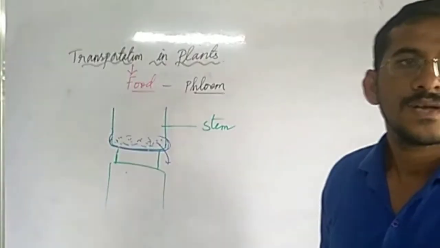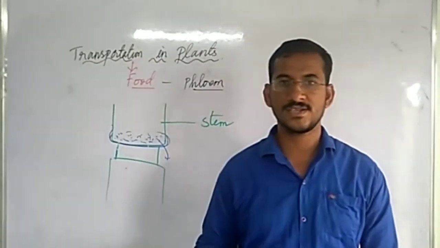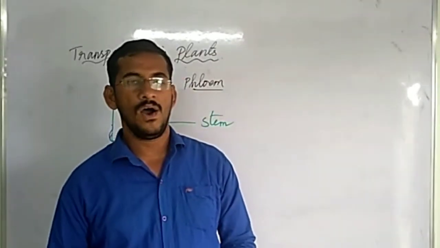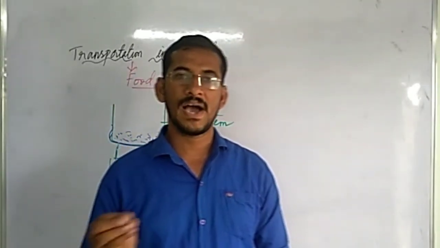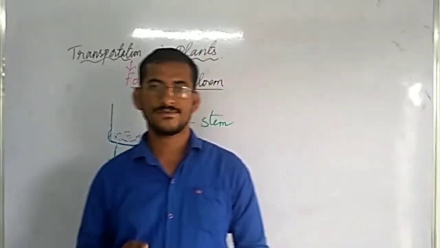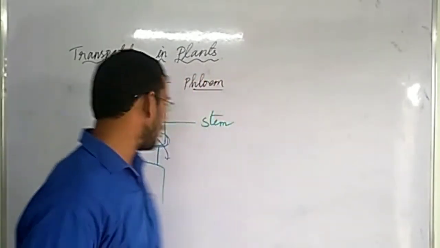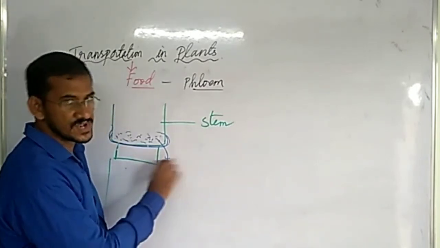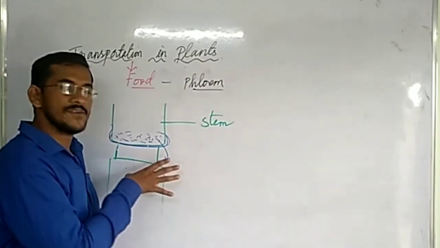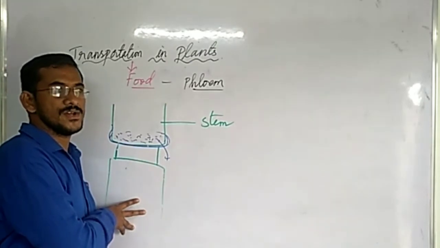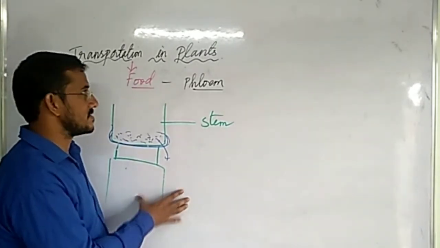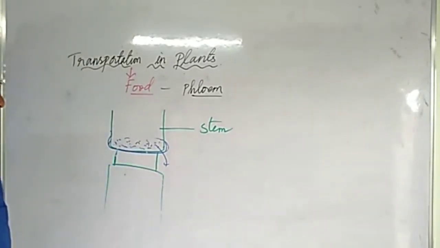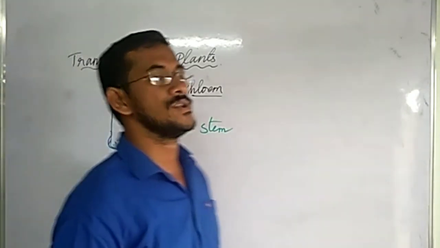Understood? So you might have seen plants in the garden or else in the fields, some mice, rabbits, wolves, they go and they damage the phloem. Okay, when they damage it, some sticky substance will come out. Understood? You might have observed that. Got it? So that sticky substance is nothing but the food. So this is about transportation of food.